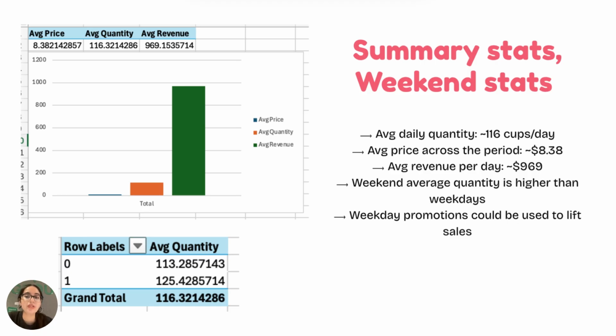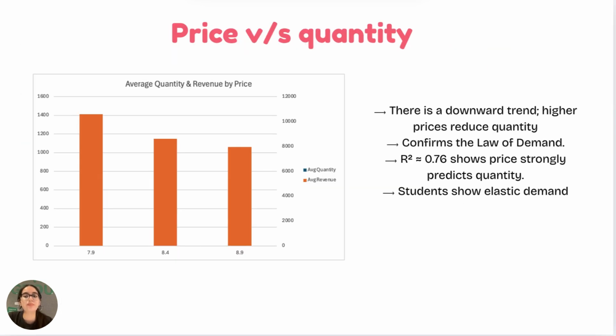The summary statistics show that the average daily quantity that's sold is around 116 cups, and the average price across the period is $8.38. And the average daily revenue is about $960. Weekend behavior is also quite important because the average quantity is noticeably higher on the weekends than on the weekdays. So this suggests that Yochi could introduce weekday promotions such as student discounts or topping bundles to boost sales on these slower days of the week.